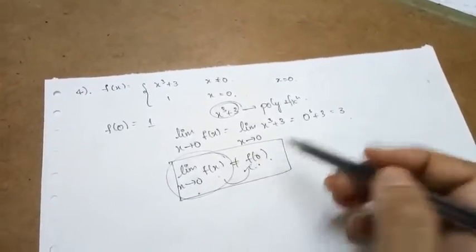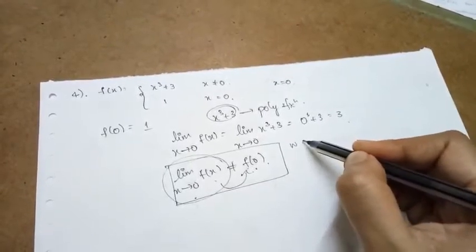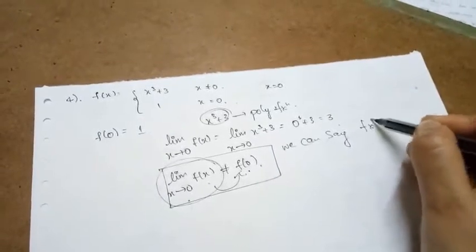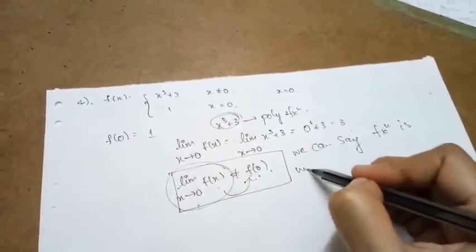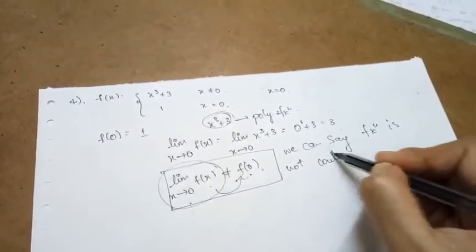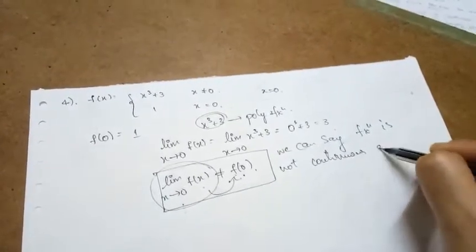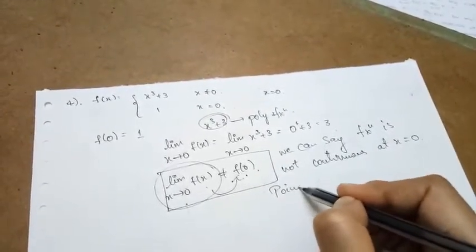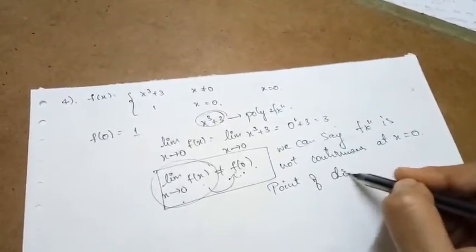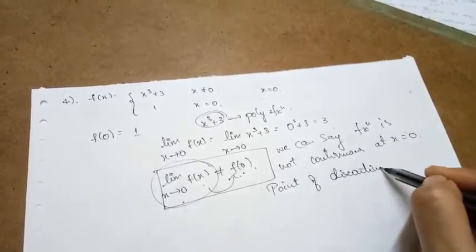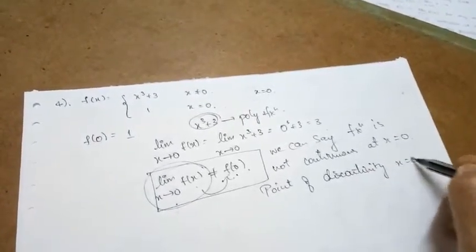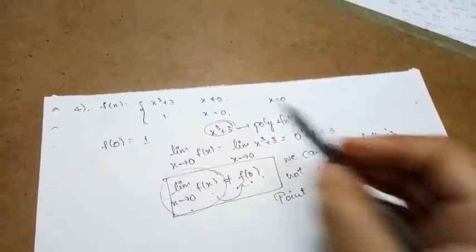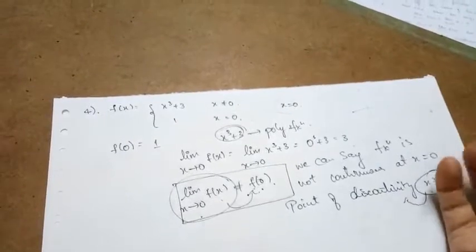Since these two are not coinciding, we can say that the function is not continuous at x is equal to 0, or we can say that the point of discontinuity is x is equal to 0. At this point the function is discontinuous.